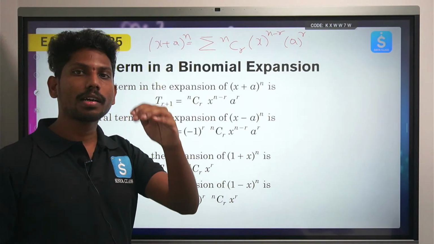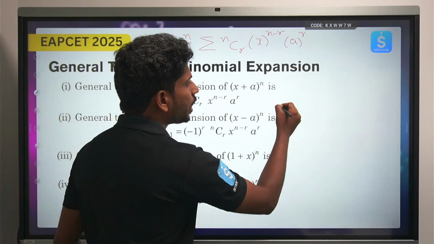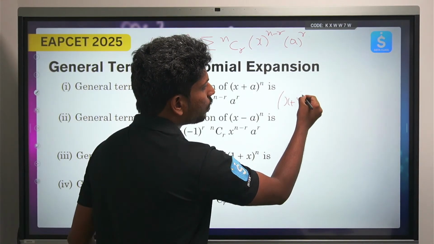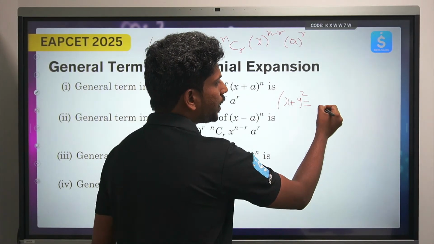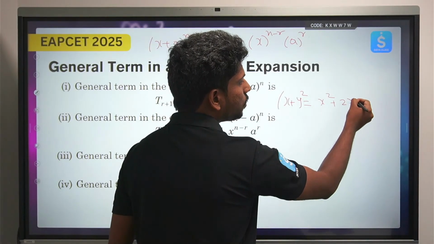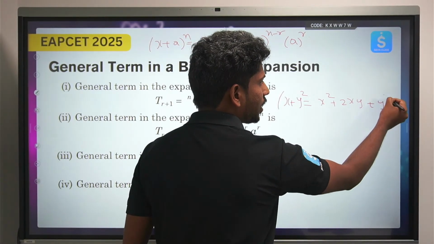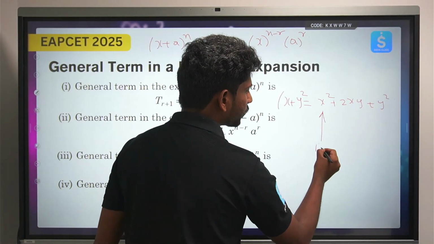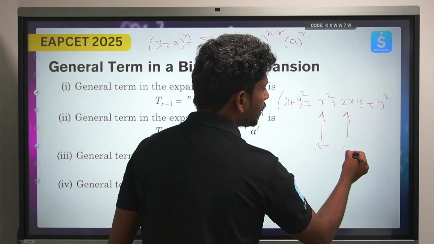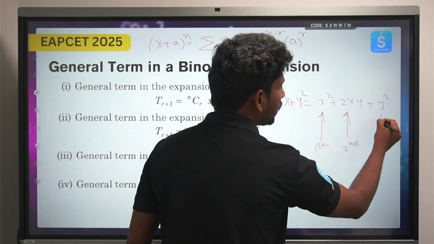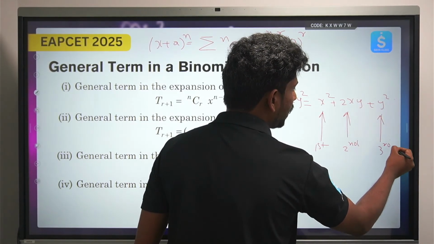So we will start our terms with, for example, if I take x plus y whole square. Okay, so that will be x square plus 2xy plus y square. So this is my first term, this is my second term, and this is my third term.